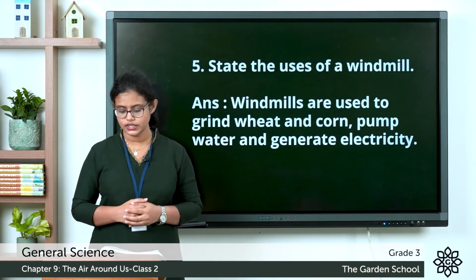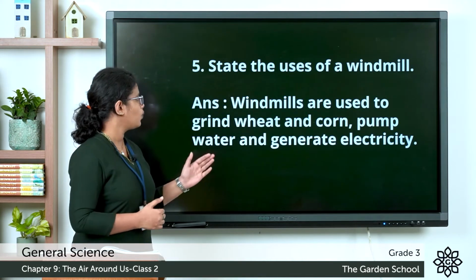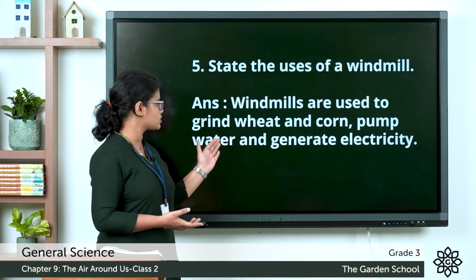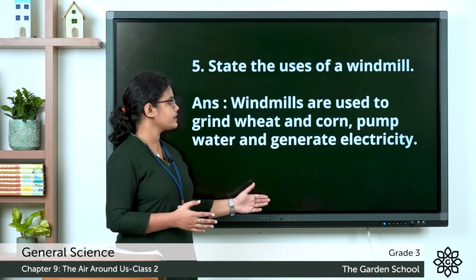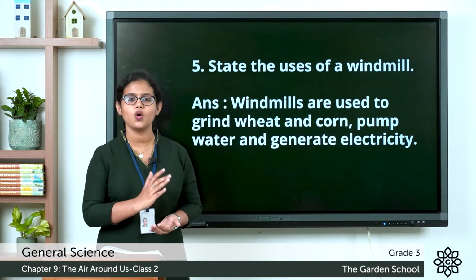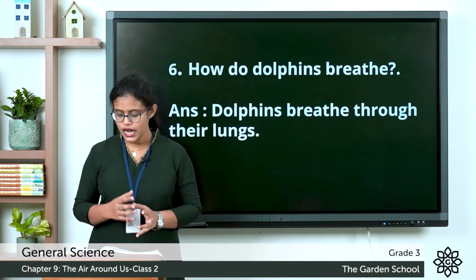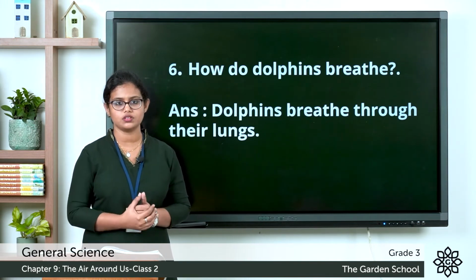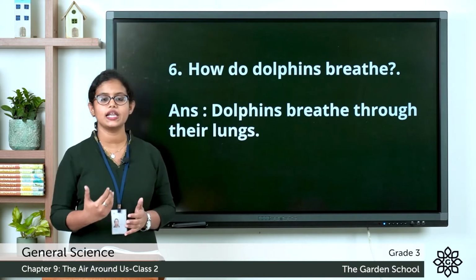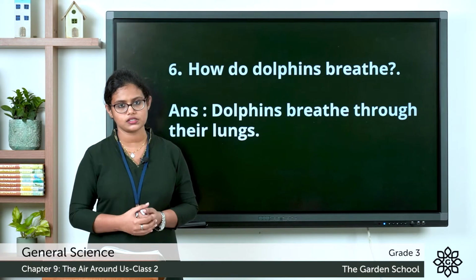See the fifth one. State the uses of windmill. Windmills are used to grind wheat and corn. It is used to pump water and to generate electricity. So these are the uses of windmills. The next one. How do dolphins breathe? They live in water. Dolphins breathe through their lungs.